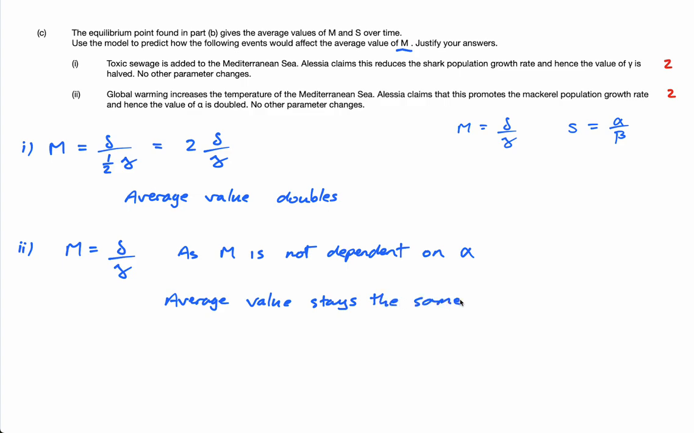Okay, that's it. So the first one, the average value doubles, and the second one, the average value stays the same. This one, it doubles because when you divide by a half is the same as multiplying by 2. And this one stays the same because as alpha changes, well, nothing happens to M because M is just delta over gamma. Okay, that's part C.